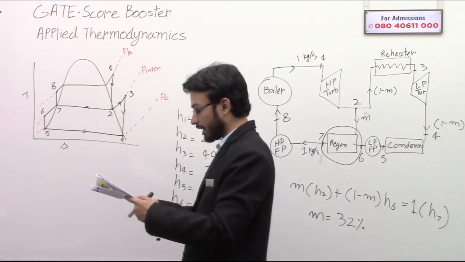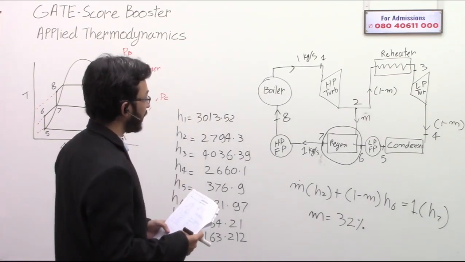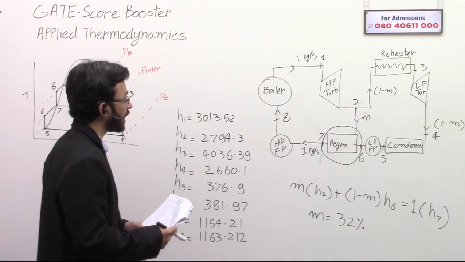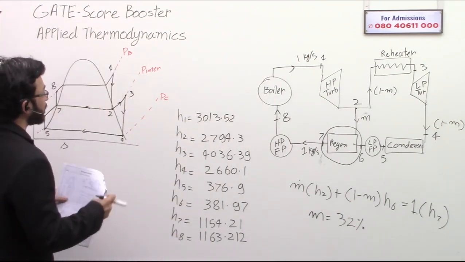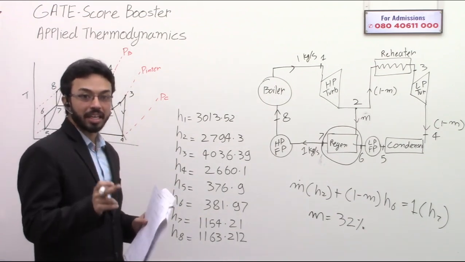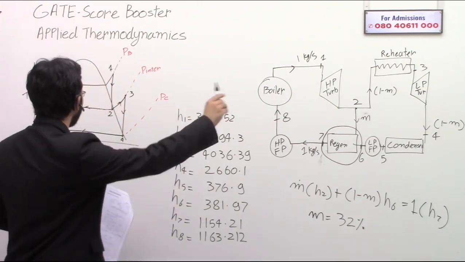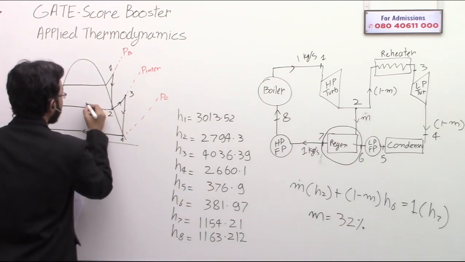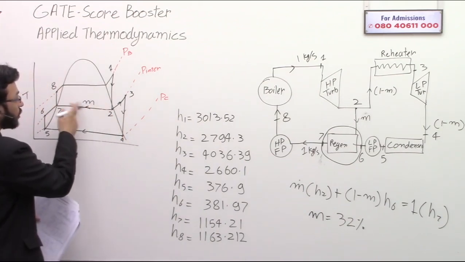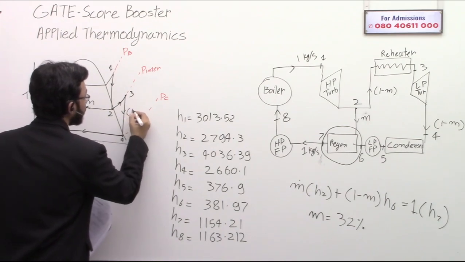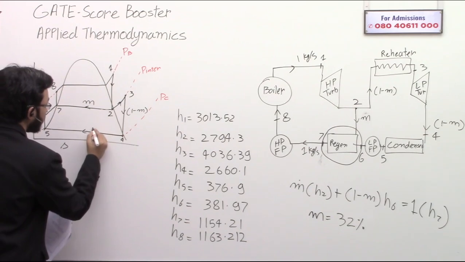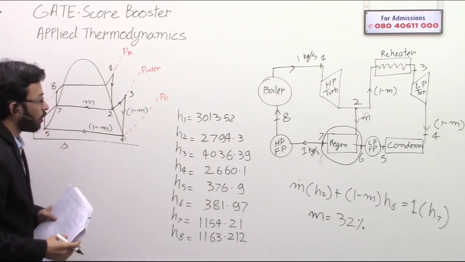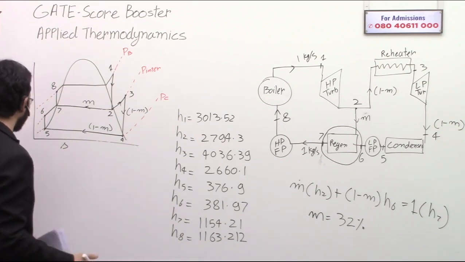Now we need to calculate the efficiency. Let's see how to calculate efficiency. This is where there is a major chance of making a mistake, so watch carefully. Please note down this point: m kg per second is going out from here, so in this region only 1 minus m kg per second is flowing. Now let's see how to calculate the efficiency.